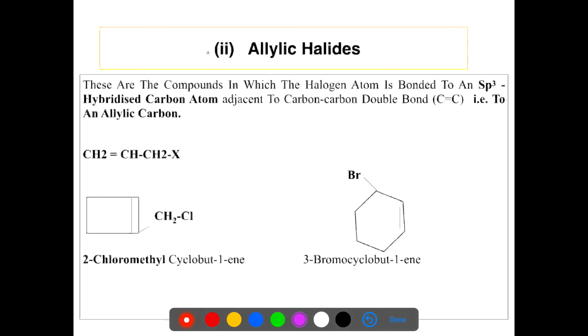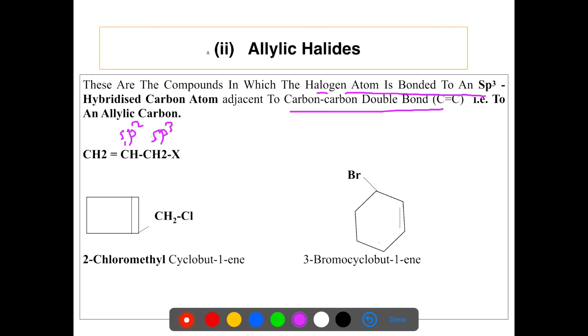Next category of halides are allylic halides. What are allylic halides? In these halides, halogen atom is bonded to sp3 hybridized carbon atom adjacent to carbon-carbon double bond. Carbon-carbon double bond means this carbon is sp2 hybridized, but this carbon is sp3 hybridized.